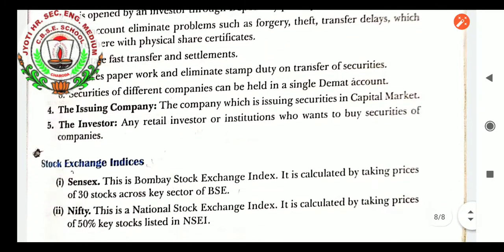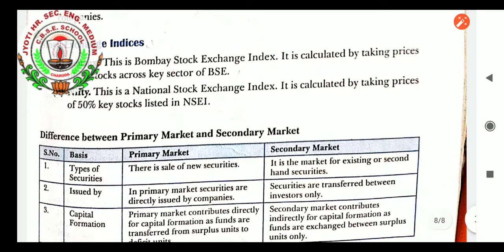Stock exchange indices: Sensex and Nifty. Sensex is the index of the Bombay Stock Exchange. It is calculated by taking the prices of 30 stocks across key sectors of the Bombay Stock Exchange. Nifty is the National Stock Exchange index. It is calculated by taking the prices of 50 key stocks listed on the NSE.